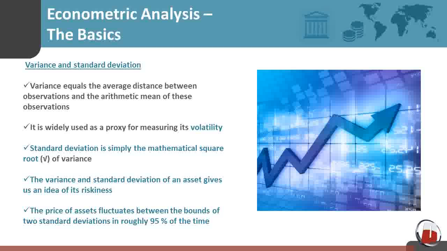The price of assets fluctuates between the bounds of two standard deviations in roughly 95% of the time. For instance, if the price of stock ABC today is $4 and its daily standard deviation is $1, we can expect that tomorrow its price will be between $2 and $6 in 95% of the cases.